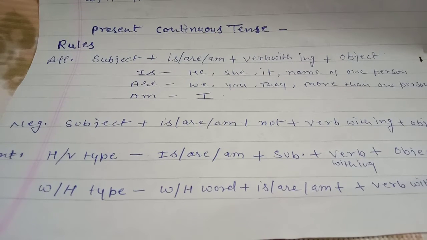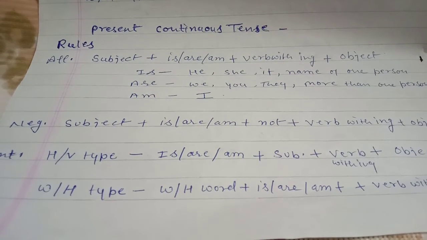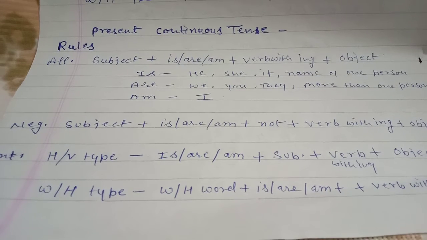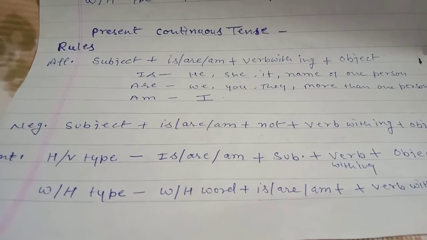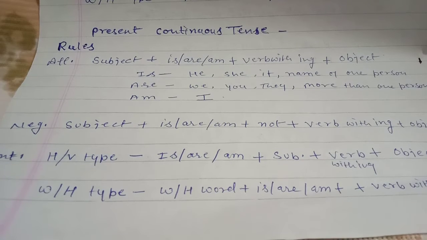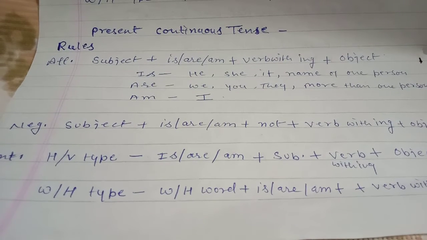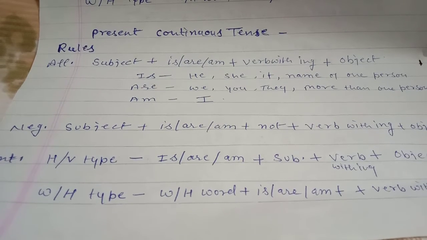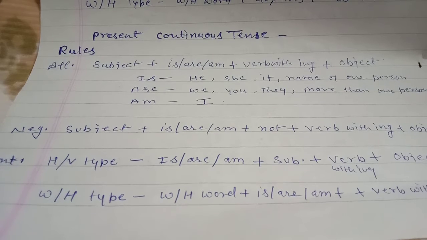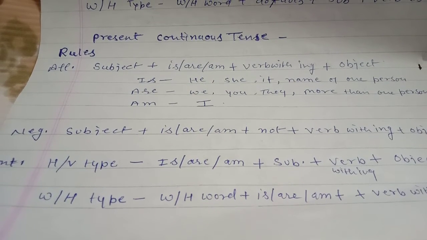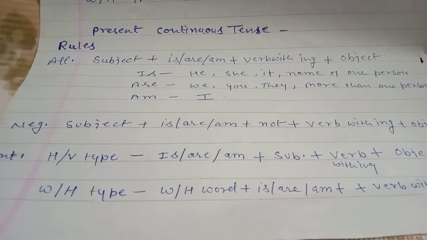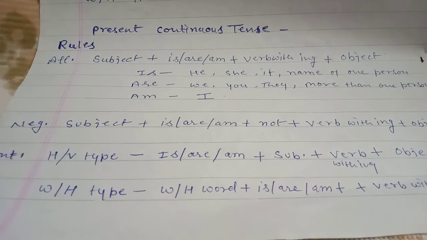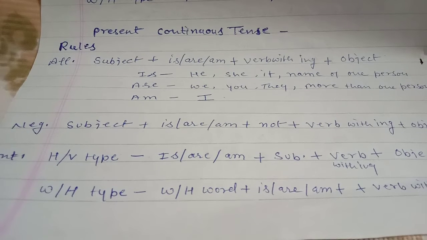Okay, and for is we use it with he, she, it, and a singular person, meaning the name of one person. Then are is used with we, you, they, and more than one person. And am is used with I only. Okay, I am doing my work.